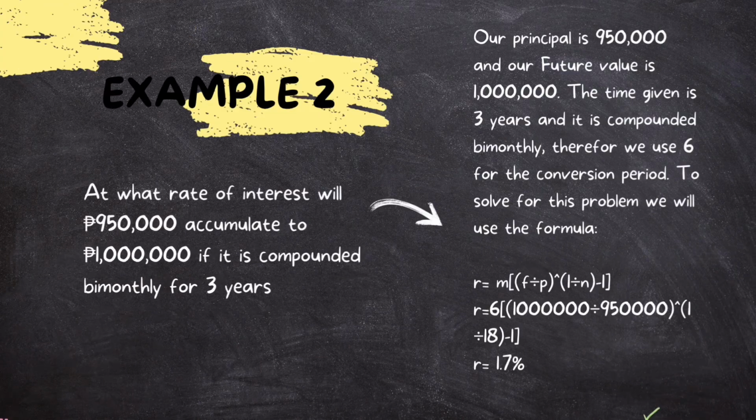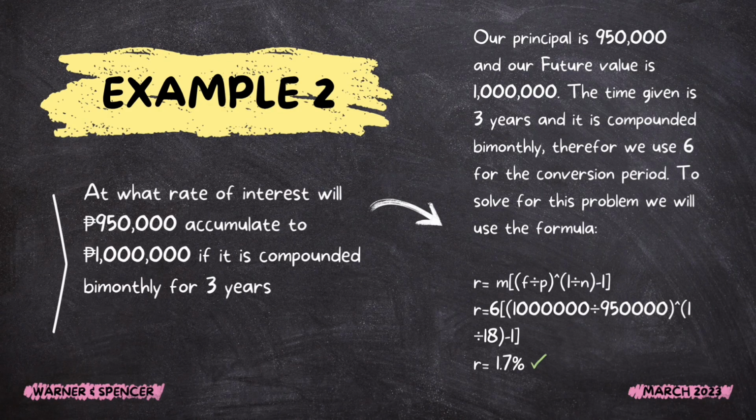Example number 2. At what rate of interest will 950,000 pesos accumulate to 1 million pesos if it is compounded bi-monthly for 3 years? In this problem, we have to look for the rate. Our principal is 950,000 and our future value is 1 million pesos.